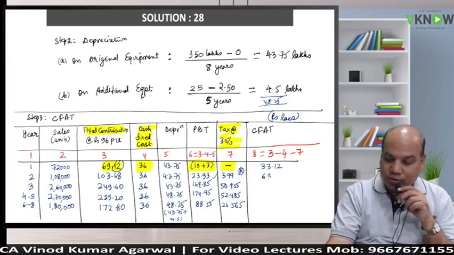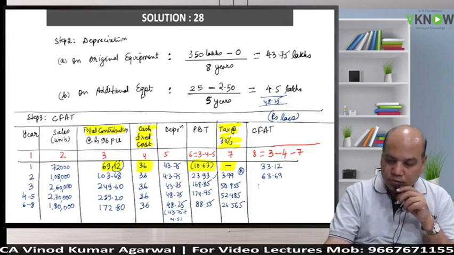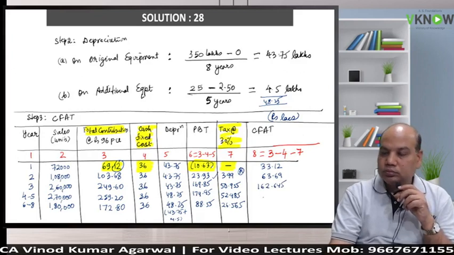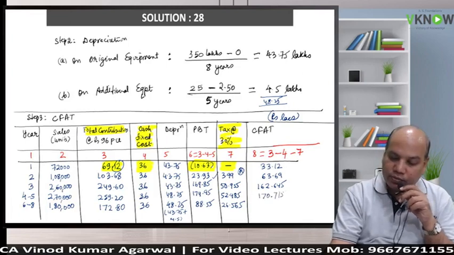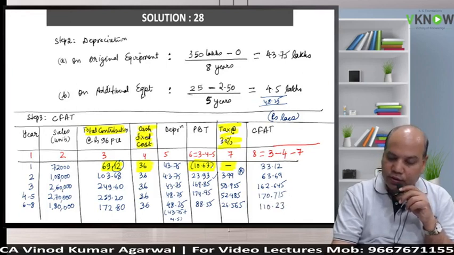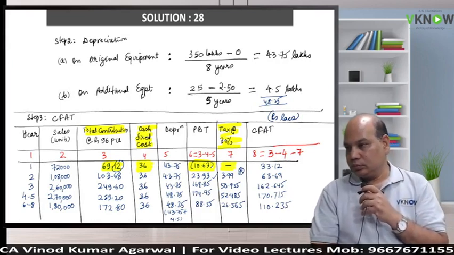63.69. Very good. Come on, next one. 162.645. Okay, come on, next one. Student will have to reply, then only I will write. 170.715. Very good. 3 digits are enough. Next one. 110.235. You are right. Amazing.